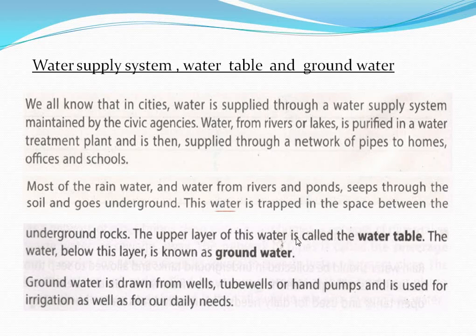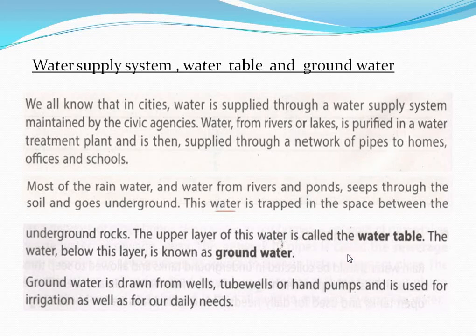The upper layer of this water is called the water table. How much water is present underground? The top level is called the water table. The upper layer of underground water. This is a word for definition, an important word. What is water table? The upper layer of underground water is called the water table.